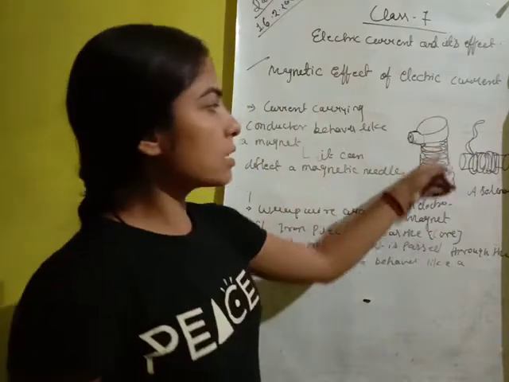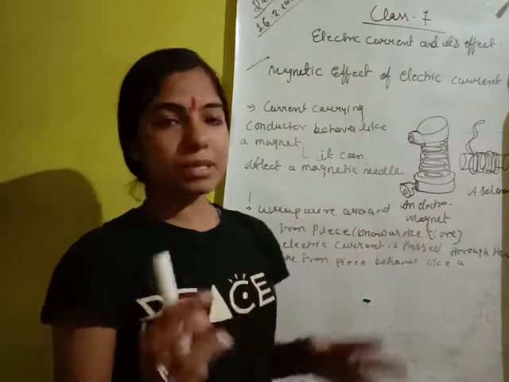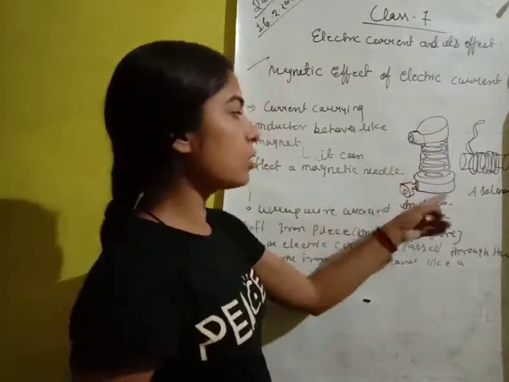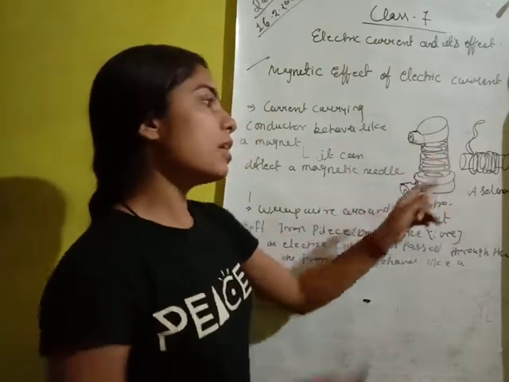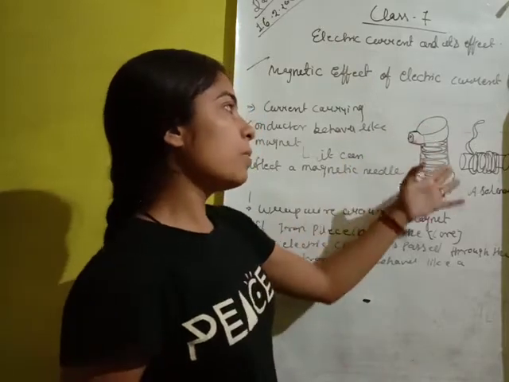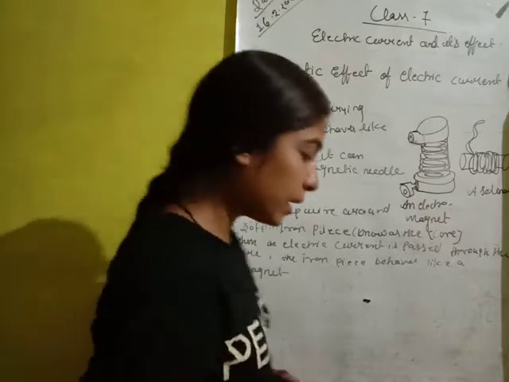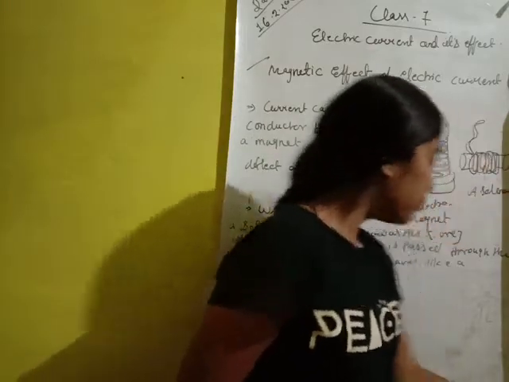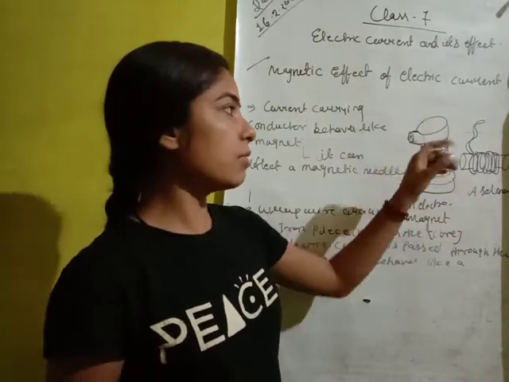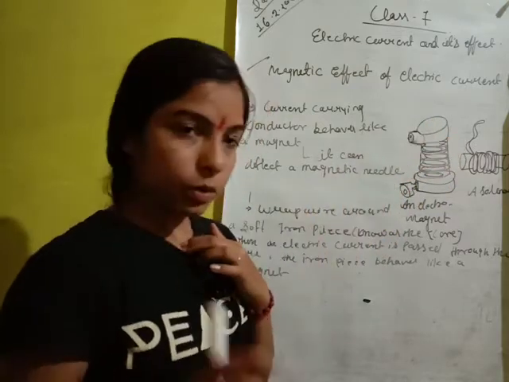Now, what is meant by strength? The strength of it means how much it shows the electromagnetic effect. So it depends on how much the electric wire is wrapped, and we can say that the electromagnet shows the magnetic effect. One more thing: the substance which is covered by the electric wire is known as a core. You have to know that.